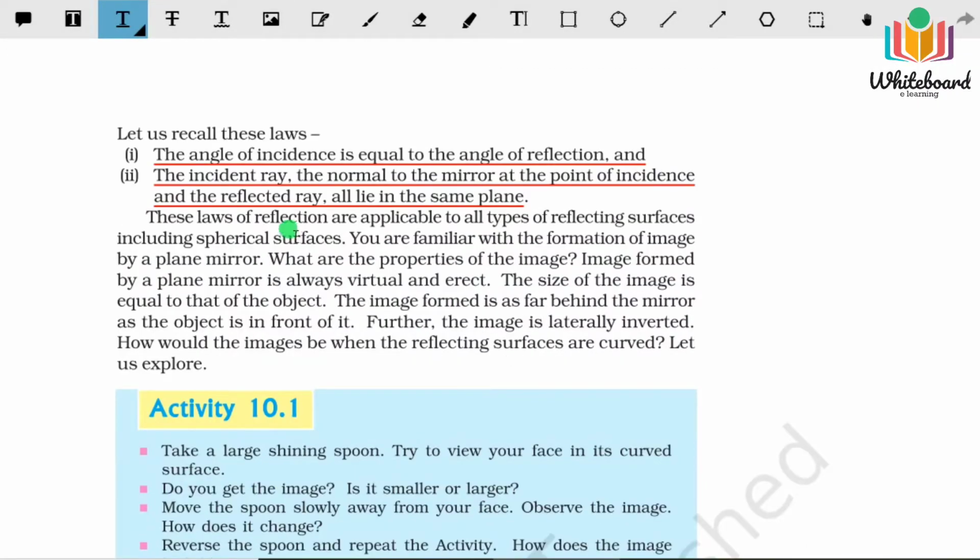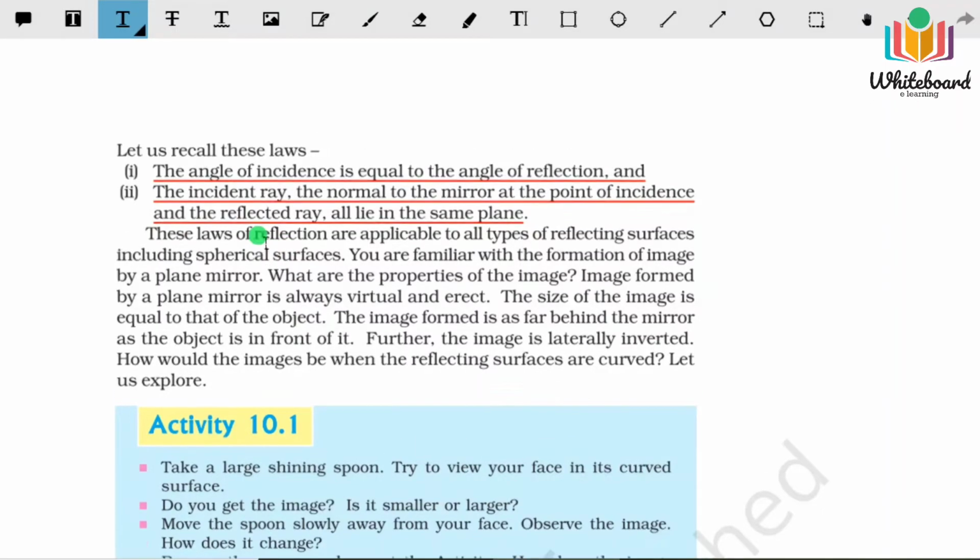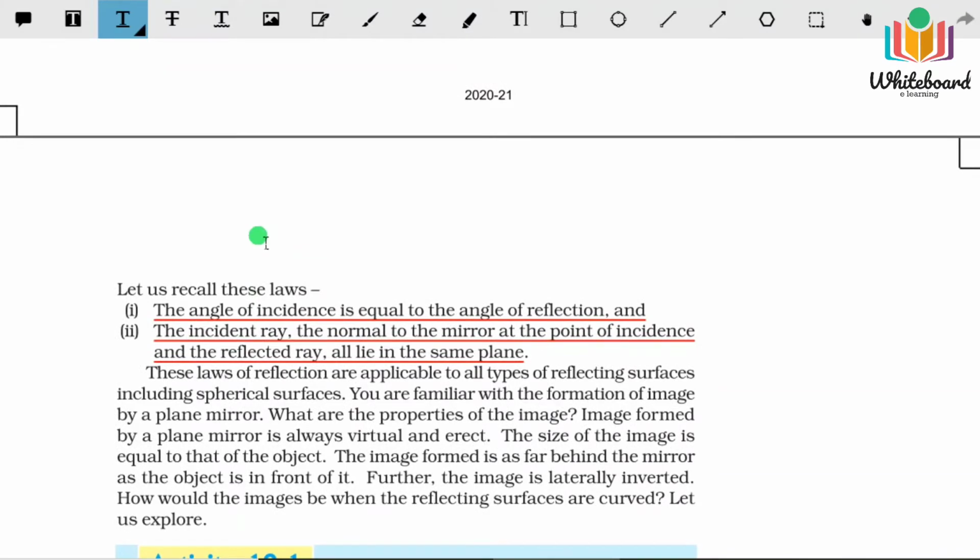An interesting phenomenon we can see from reflection is that an image will be formed, and you have seen in your normal mirror, that is a plane mirror, an image is formed. What are the properties of this type of image? This image will be virtual, this image will be erect, and the object distance will be equal to the image distance. Height of the object will also be equal to the height of the image. So these are actually the properties, and it will obviously be laterally inverted. Lateral inversion will be there. The left side will appear as the right side, and the right side of the image will appear as the left side.